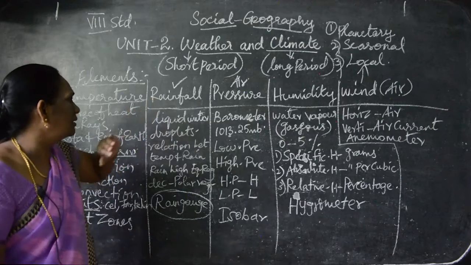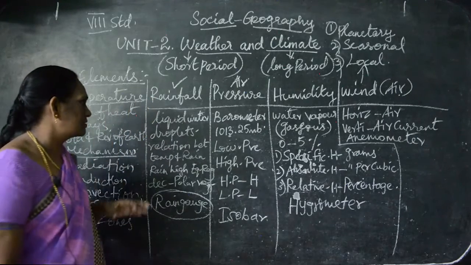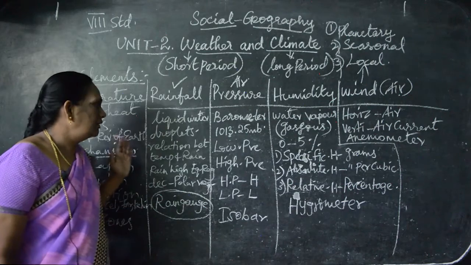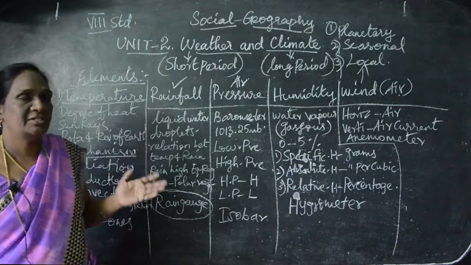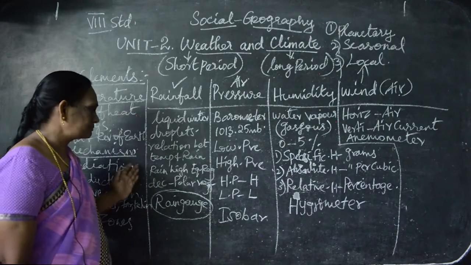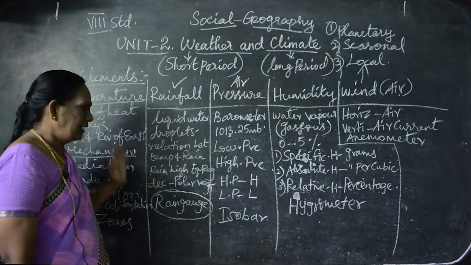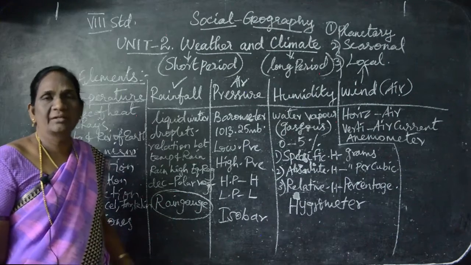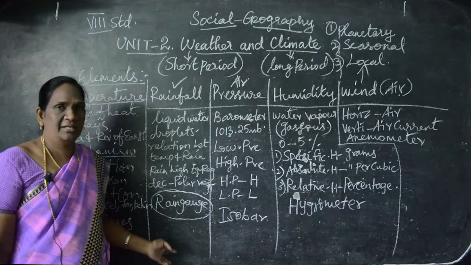And next, rainfall. Rainfall is liquid water, that is droplets. There is a relationship between temperature and rainfall. The rainfall is high in the equatorial region and decreases in the polar region. The instrument used to measure rainfall is the rain gauge.